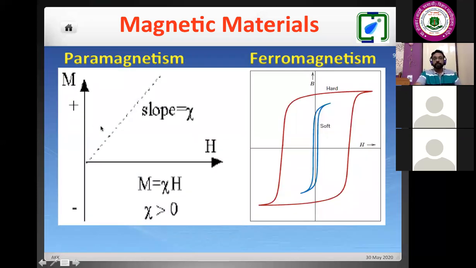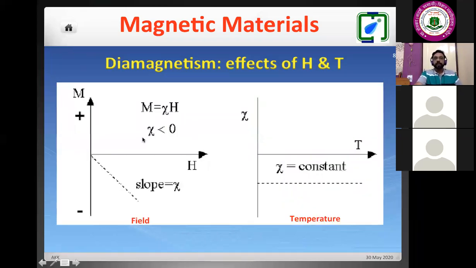Now, one more point here. This was the temperature variation for the diamagnet. If we study the field variation, if we plot magnetization or the magnetic susceptibility, we'll see that with increasing field in this direction, the magnetization increases in the negative direction. So that means it is following the same thing, that magnetic susceptibility is negative for the diamagnetic system. So now we can make a one-to-one correspondence with the paramagnetic system. Here we can say that there is a direct proportionality between magnetization and the applied magnetic field.